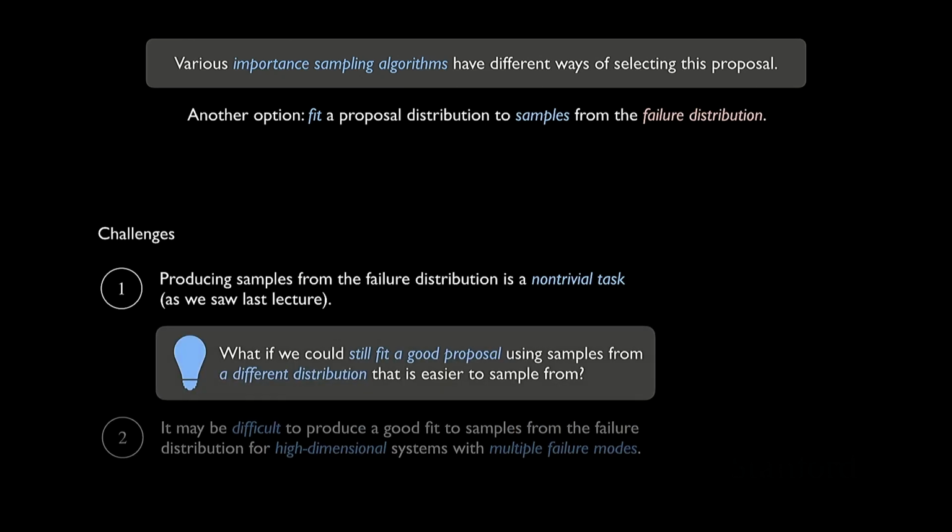There are ways to address both of them, but for now, I just want to talk about this first challenge. And that's that it might be difficult for us to actually draw samples from our failure distribution. Maybe our MCMC isn't working super well, or we just don't want to go through that process. And so let's think of this question: what if we could still fit a good proposal, but we use samples from a different distribution that's easier to sample from? So we don't draw samples from our failure distribution, we draw samples from some other distribution.